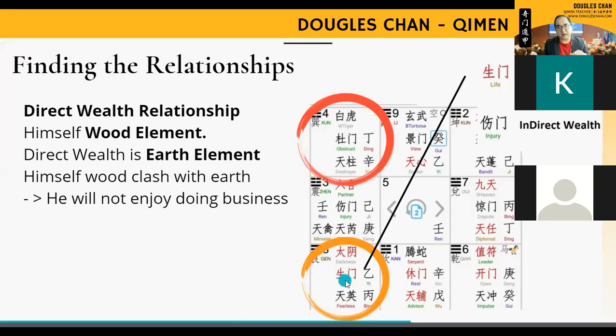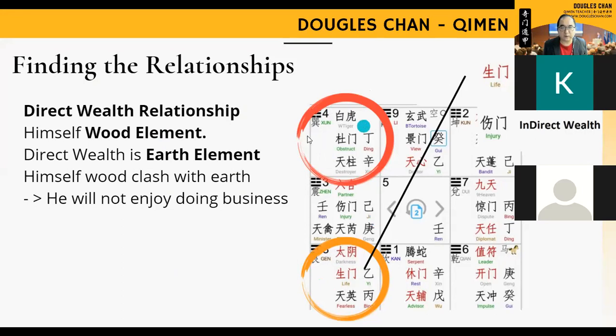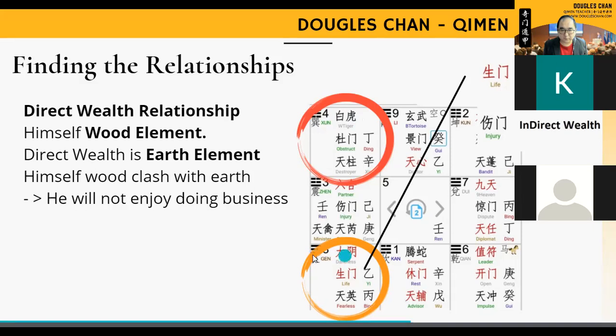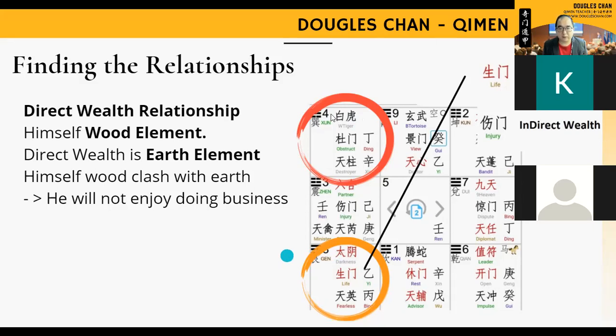Now the next thing I need to do is to find what is the element that is within box 4. The idea is to find the element first. How do we know the element of this box? You see this number 4 over here below, there's a green color. Green color stands for wood. So himself is wood.